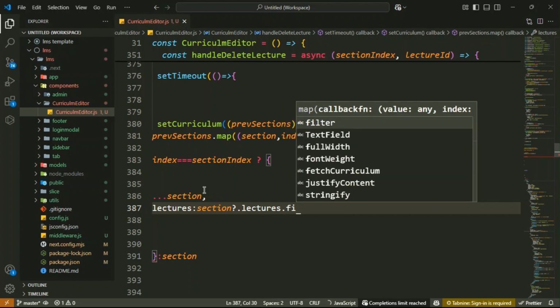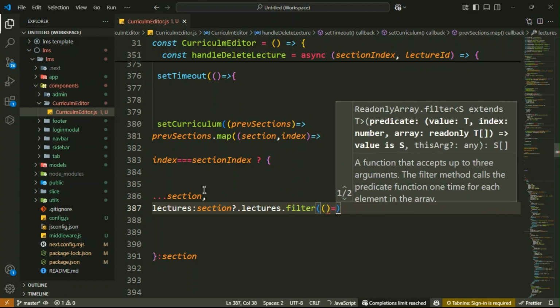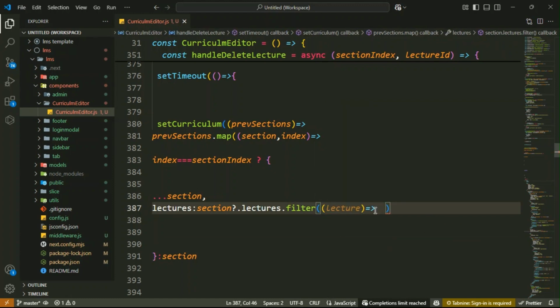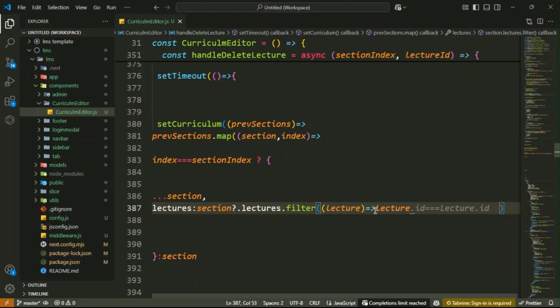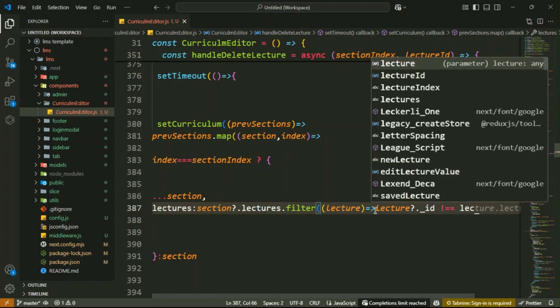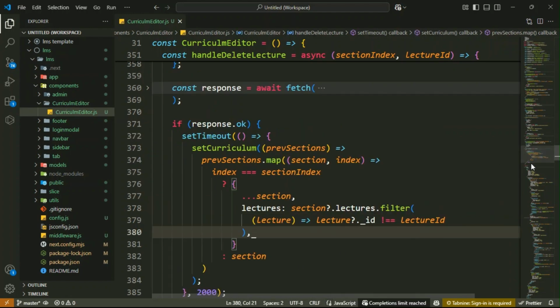Then we have to use the filter function. It is JavaScript. Inside it we make another function: lecture._id not equal to the lectureId that you got as a parameter. You have to write this lecture id. So you remove your deleted lecture from that particular section on the client side. Got it?